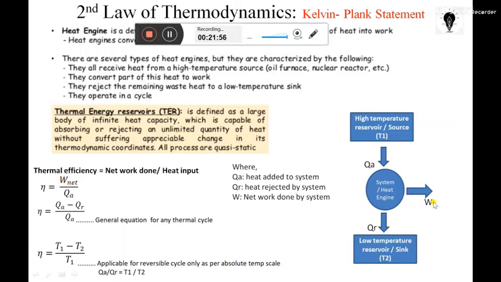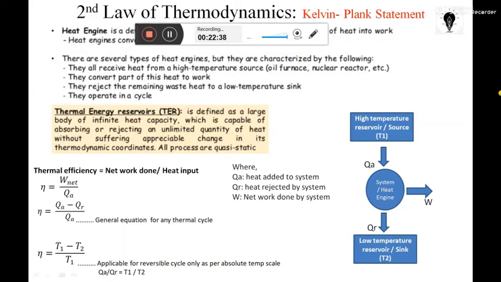But what does the second law of thermodynamics, or Kelvin-Planck statement, say? 100% heat cannot be converted into 100% work output, because there are losses in terms of friction, losses due to finite temperature difference between system and surroundings, imperfect insulation, eddy currents, and other miscellaneous losses.